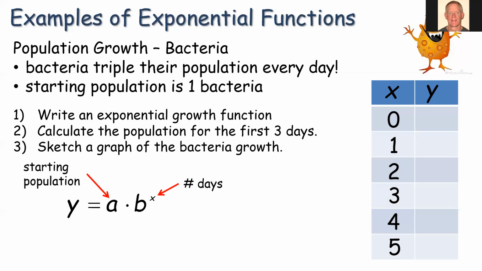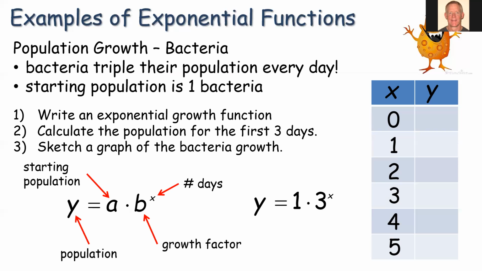X is the number of days, and B is our growth factor. So here it says that it triples every day. So let's put those values in, right? We're going to have 1 for A and 3 as our growth factor. We still always will have X in the exponent as we write this as a function. So Y equals 1 times 3 to the X. That's our population.